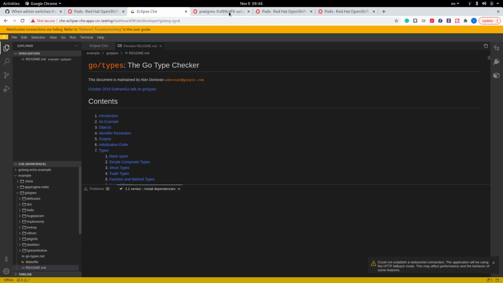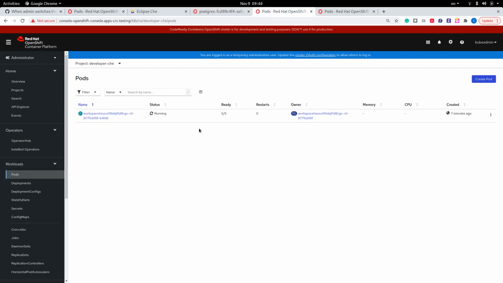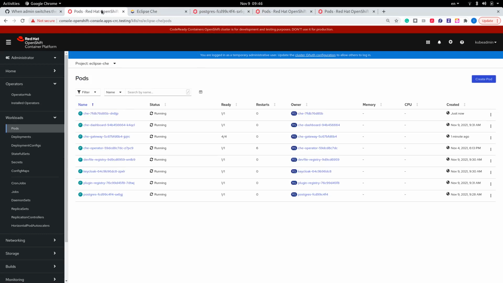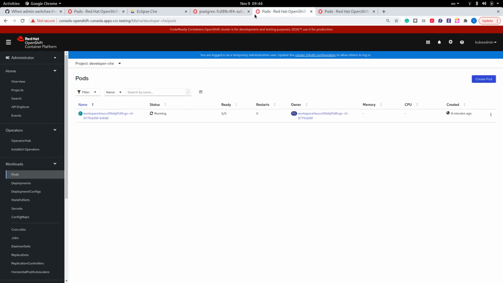So it currently can't connect to WebSocket because it's reloaded. And the pod is going to be gracefully terminated in the developer Che namespace.